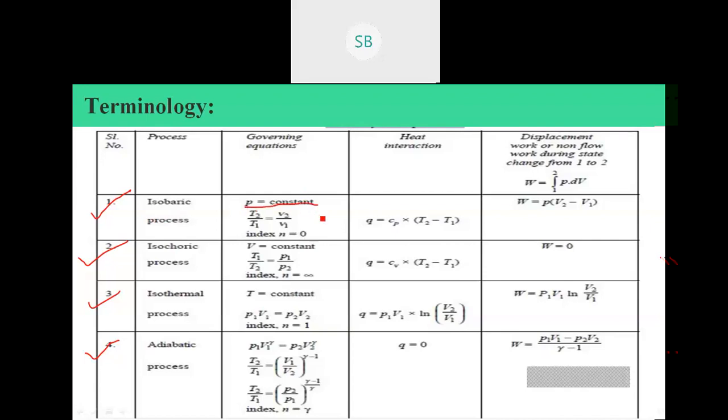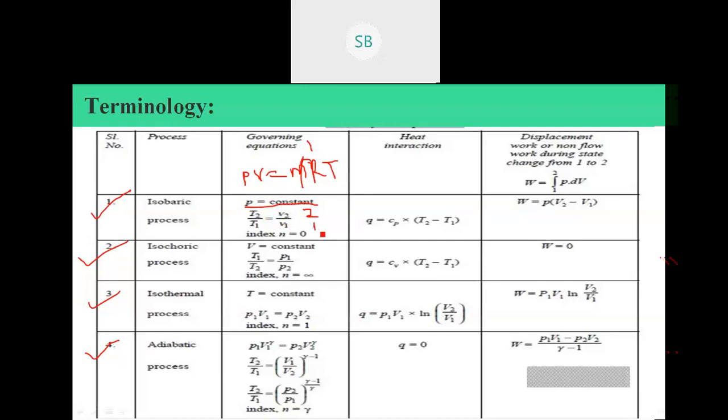As pressure remains constant, we know the perfect gas law, or ideal gas law, is PV equals mRT. If we consider only 1 kg of mass, then m is 1, so we can neglect it. Then P remains constant, and using PV equals RT we can write T2 upon T1 is equal to V2 upon V1, where 2 stands for state 2 and 1 for state 1.